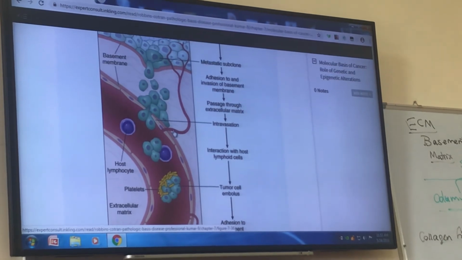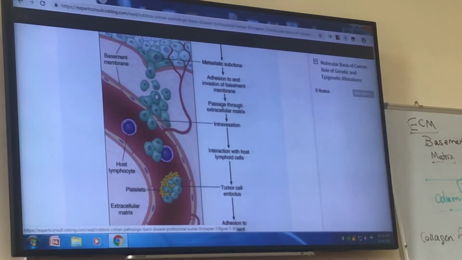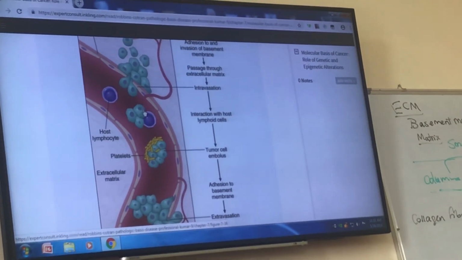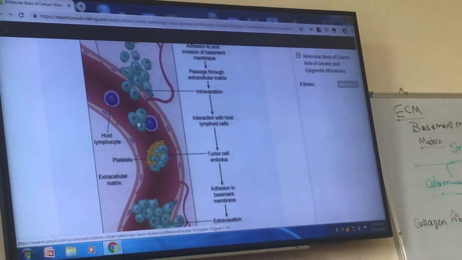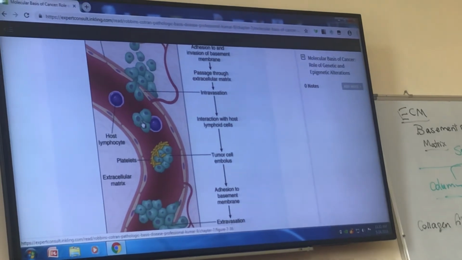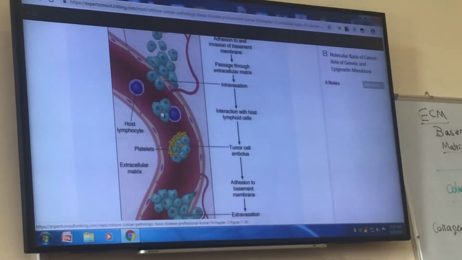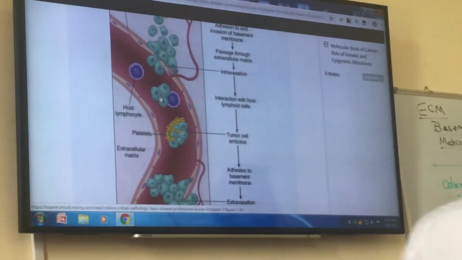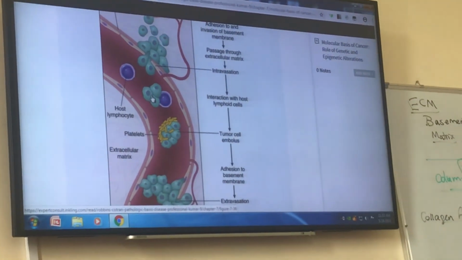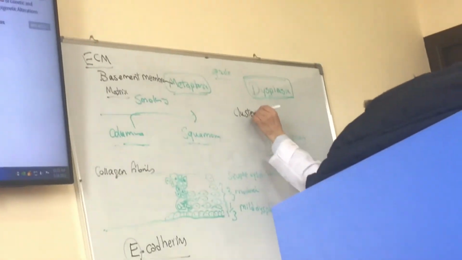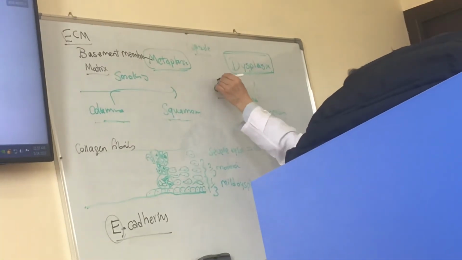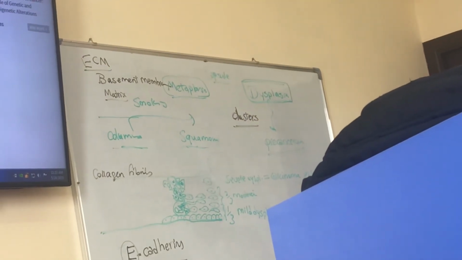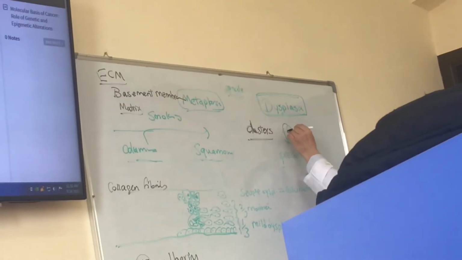So they enter the blood vessels, and in blood vessels, the tumor cells like to make clusters, and not single cells. Usually they circulate in clusters, in groups. So in circulation, they bind each other and form clusters of tumor cells.